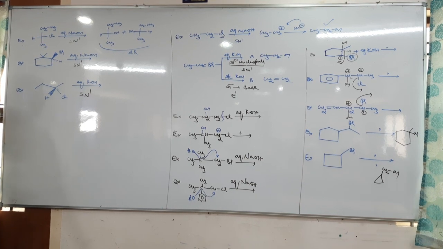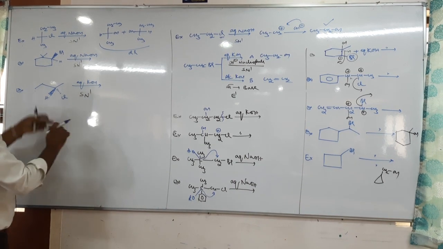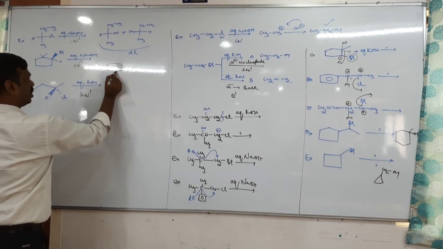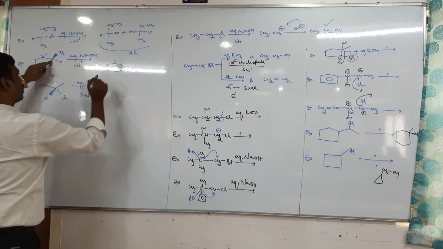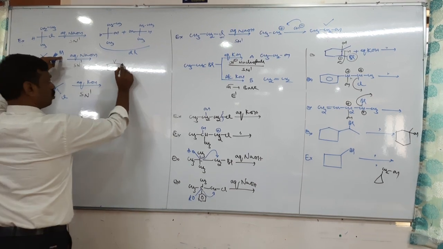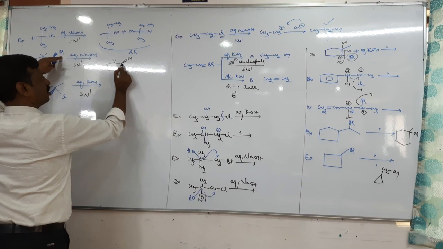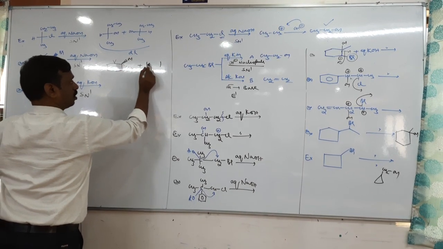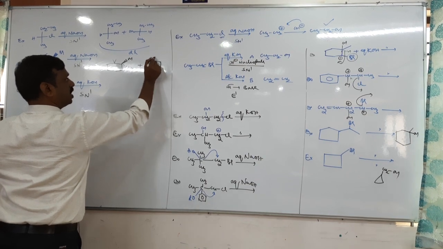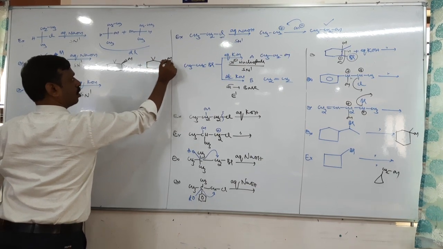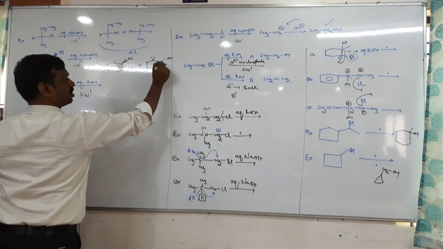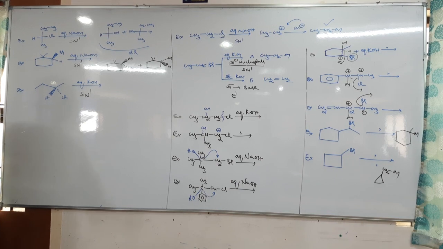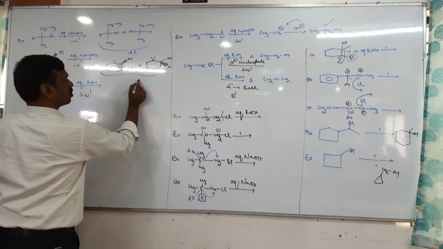Next, tell me this. Here, this carbon is a chiral carbon. On the chiral carbon, bromine is there. So this bromine should be replaced by OH, and this OH may come on the same side or the opposite side. If it is opposite, this comes opposite. So again, this mixture is called what?